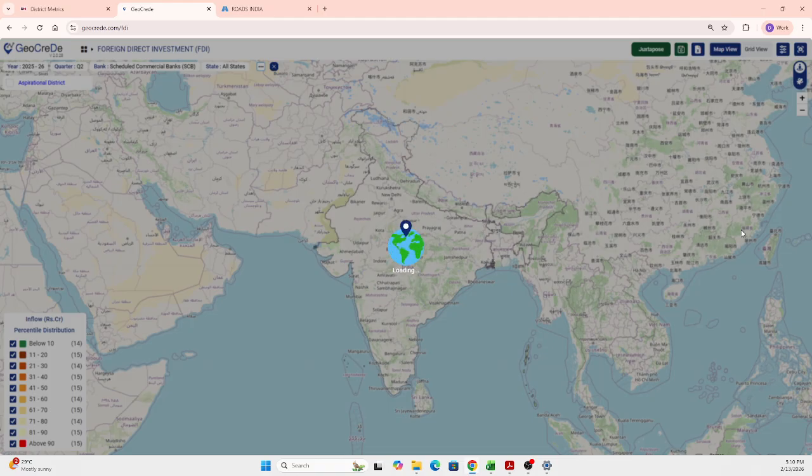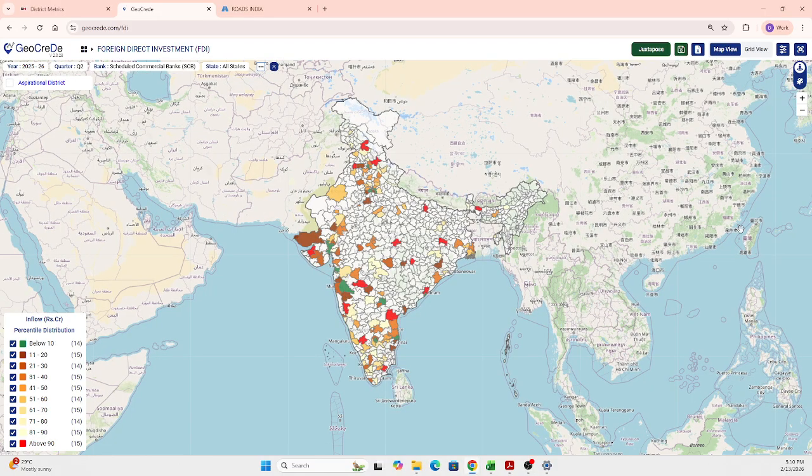So it is taking some time to get loaded. So yeah, you've got the result here. Based on the color gradation, you can understand how well the inflows have been made, and upon hovering over, you get the complete information about that also.